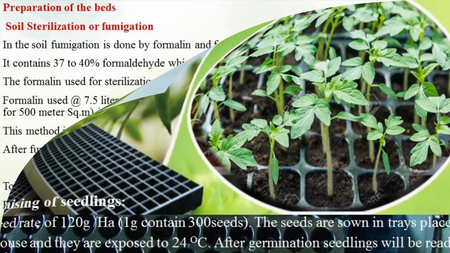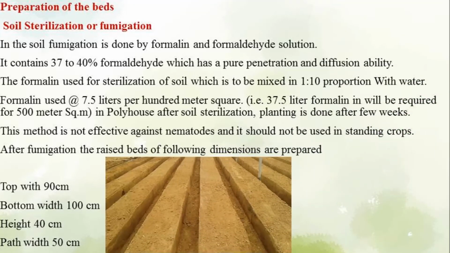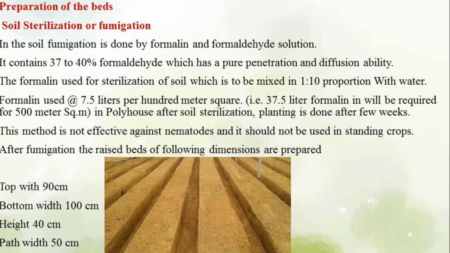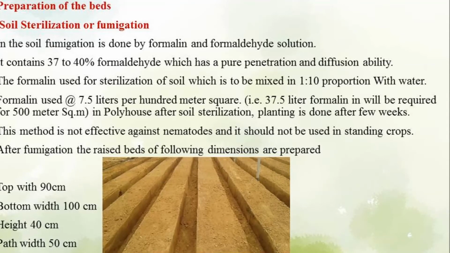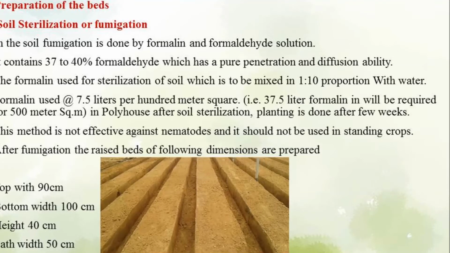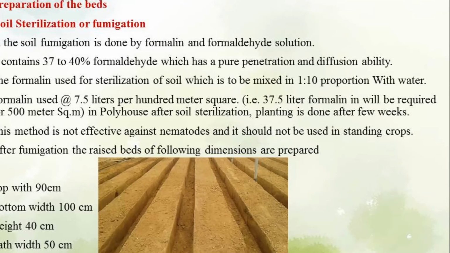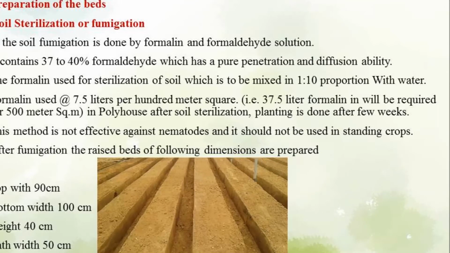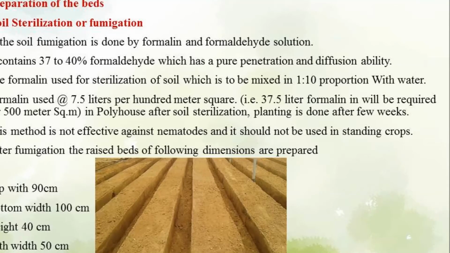Then we have discussed soil sterilization or fumigation of soil. In the soil, fumigation is done by formalin and formaldehyde solution because it contains 37 to 40% formaldehyde, which has a pure penetration and diffusion ability in the soil.